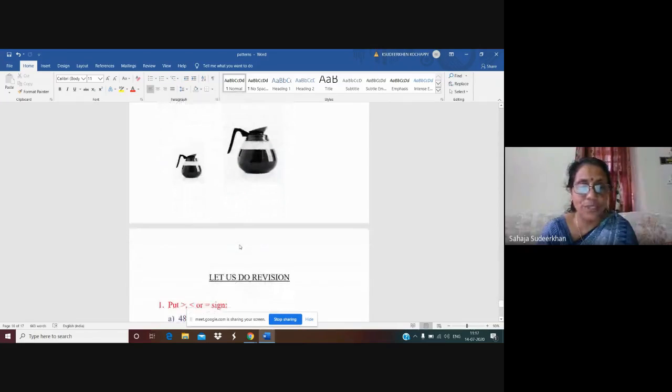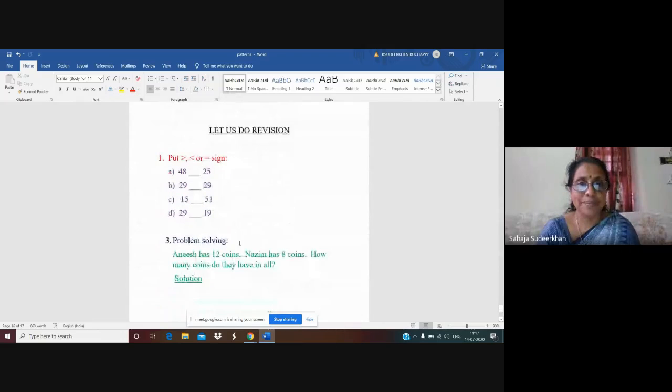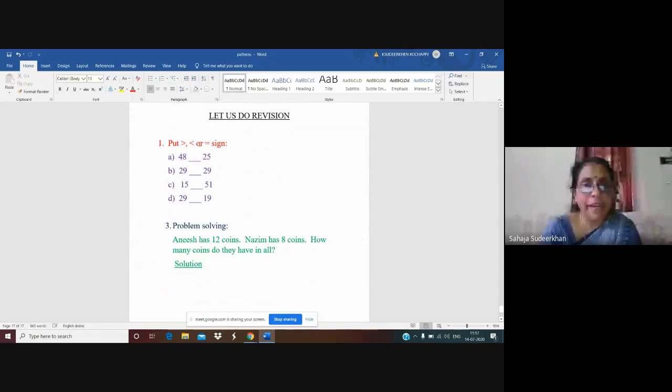Then we are going to do some revision. See, already we have learned about comparison of numbers by putting greater than, less than, or equal to sign. Isn't it, children? We know how to check whether the first number is bigger or smaller, and how we can put the sign. For the first question, we have 48 and 25. Which is the greater number? 48 is a greater number.